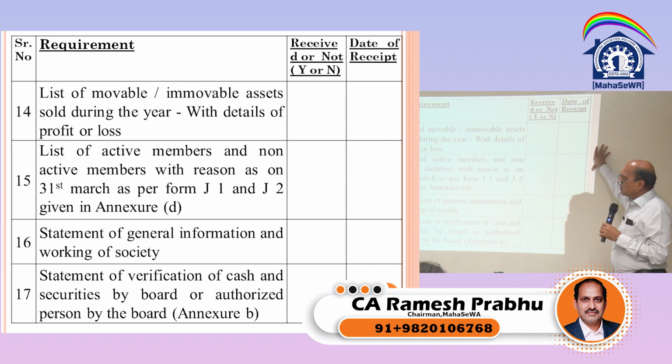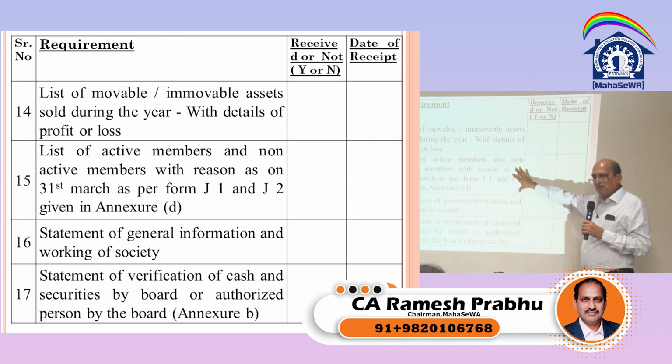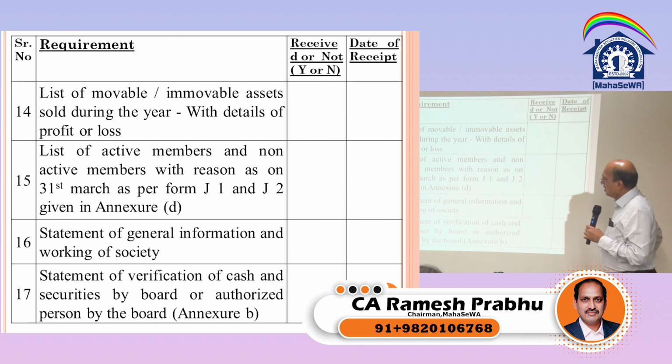List of active members and non-active members: this is now not available or not required. Now it is a list of only members in J form.